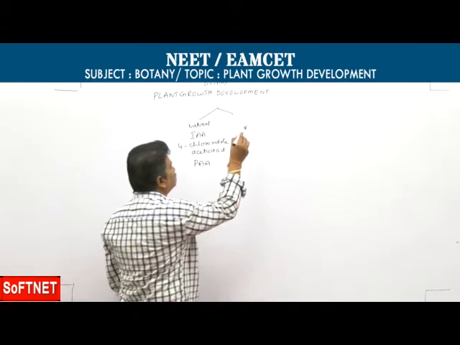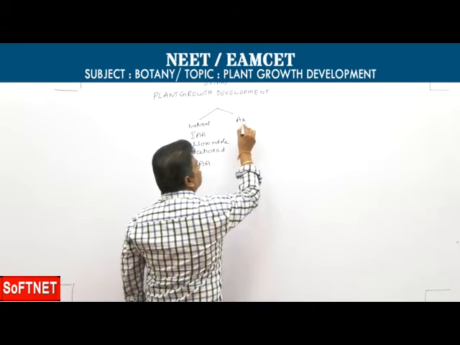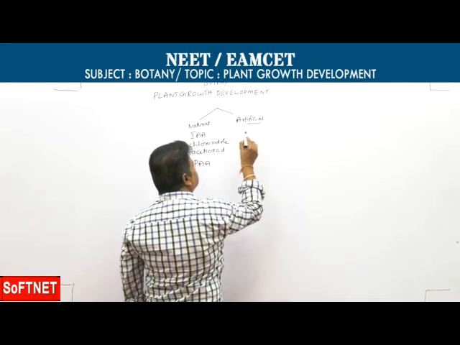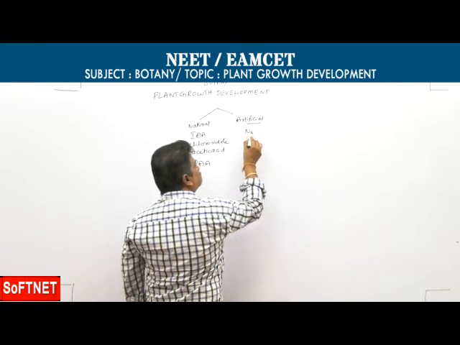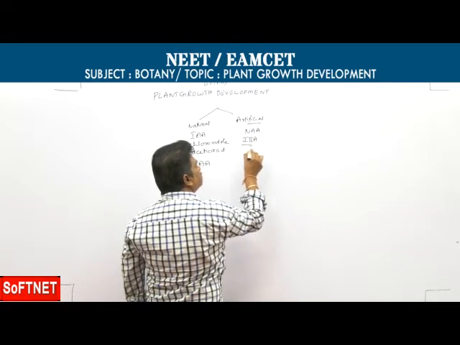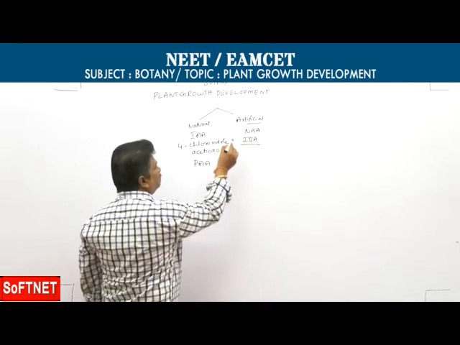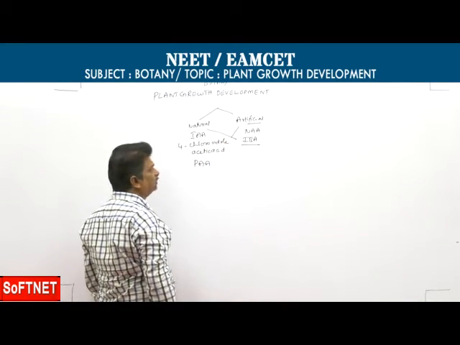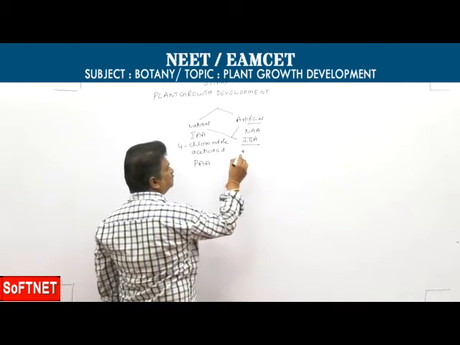Then artificial auxins: one is naphthalene acetic acid, and indole butyric acid. Indole butyric acid is both natural and artificial.